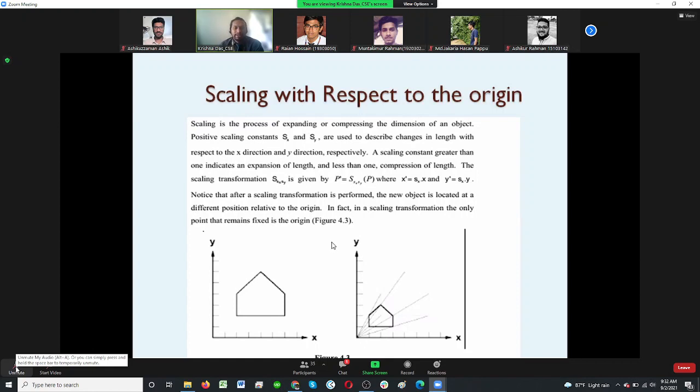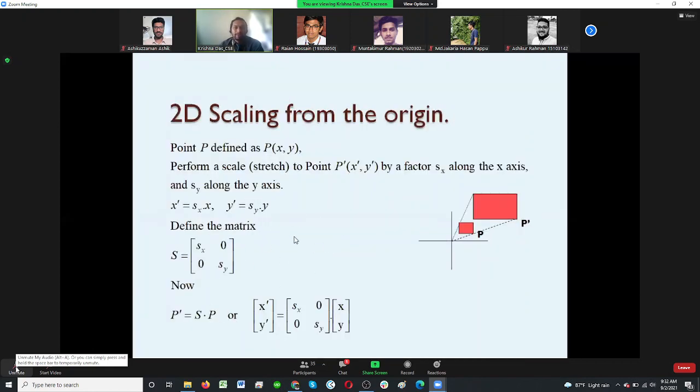This is very easy. When we think about scaling from the origin, p is defined as x and y, and when we apply s of x along the x-axis and s of y along the y-axis, the new position x prime is s of x multiplied with the old point's value x, and y prime is s of y multiplied with y. So the matrix is s of x, 0, 0, s of y, multiplied with the position vector for the x coordinate and y coordinate.